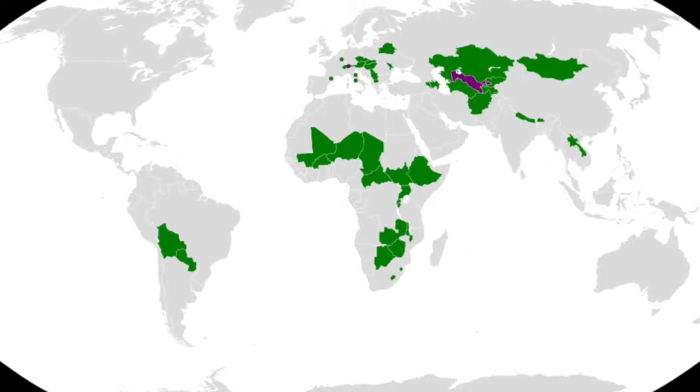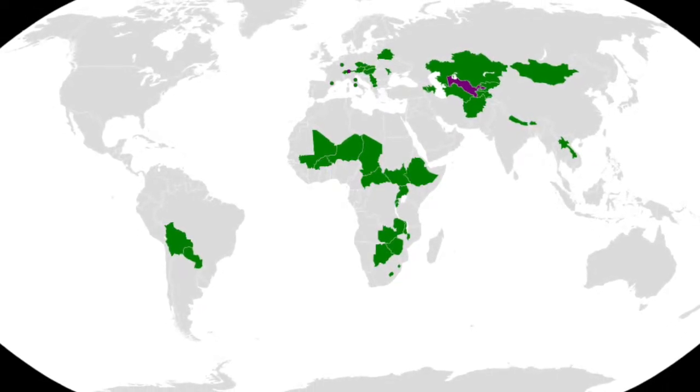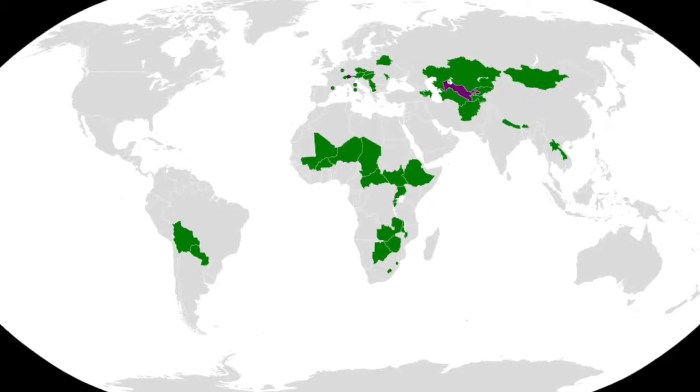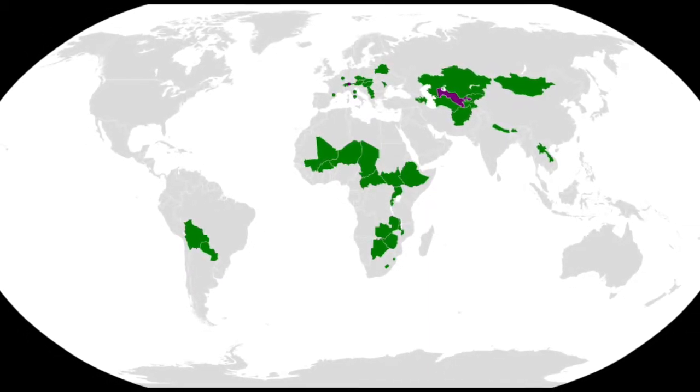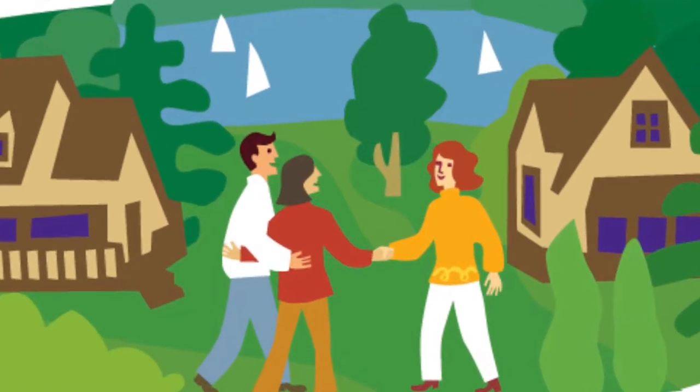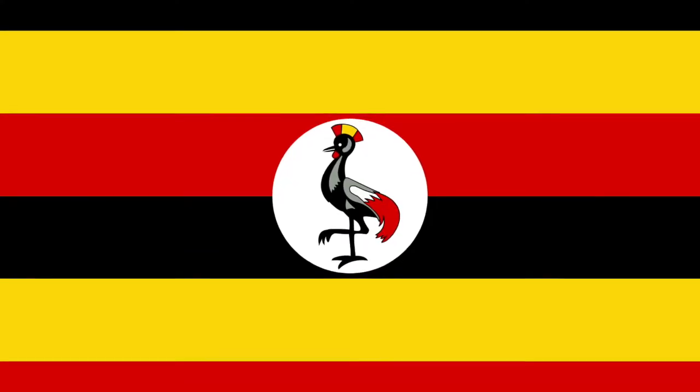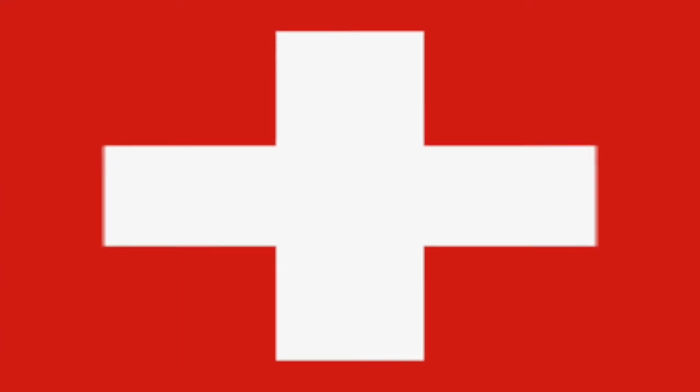Landlocked countries are those who are surrounded by land and have no access to water. There are two types of landlocked countries, one being able to develop and another that stagnates. This is due to the type of neighbors each country has. For instance, Uganda has bad neighbors while Switzerland has good ones.